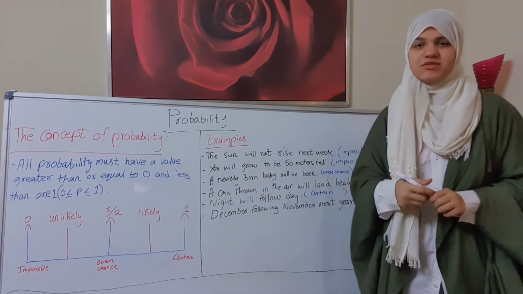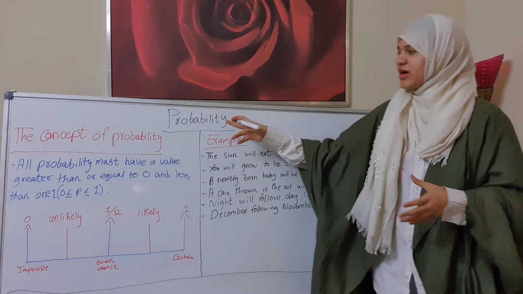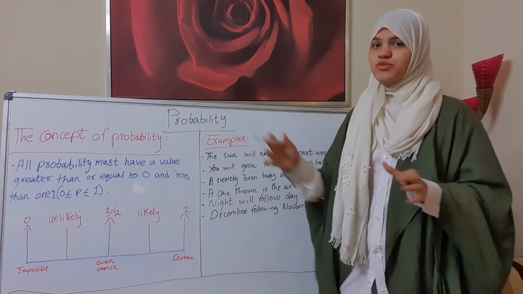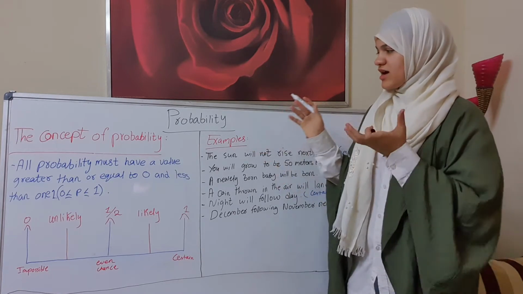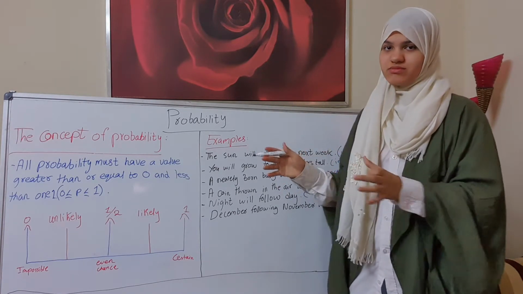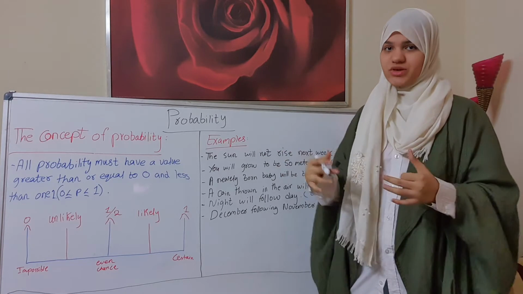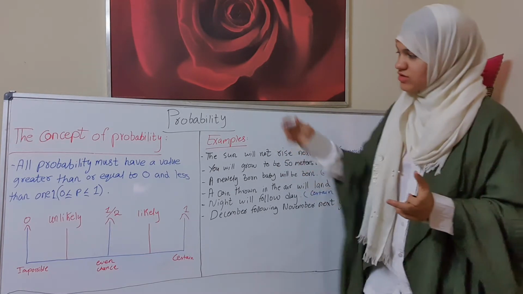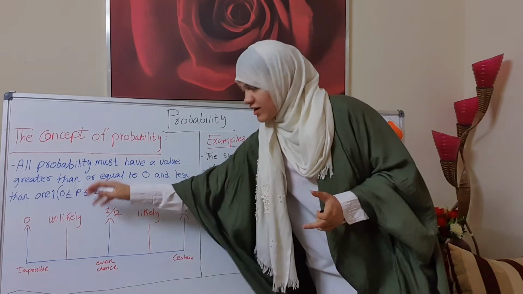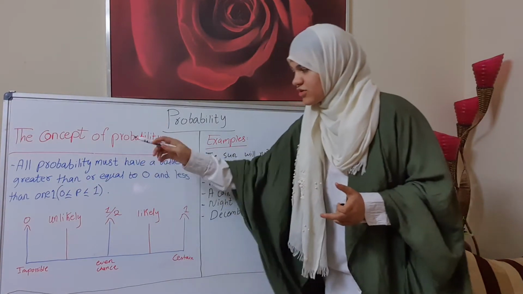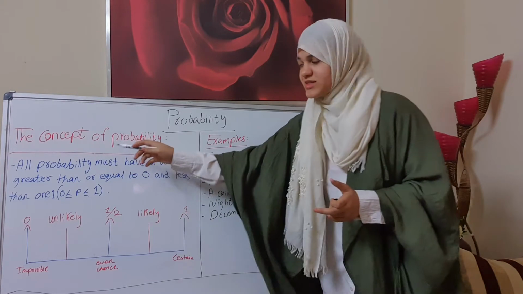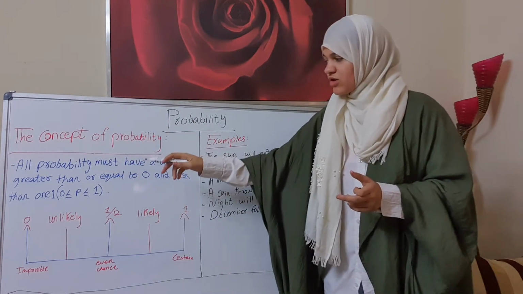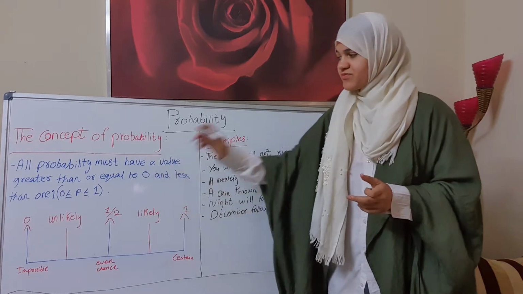How are you? I'm Jannah Ahmed Al Sadiq, and today's topic is probability. First of all, the concept of probability: all probability must have a value greater than or equal to 0 and less than or equal to 1. It's also written here: 0 ≤ P ≤ 1, where P is probability.